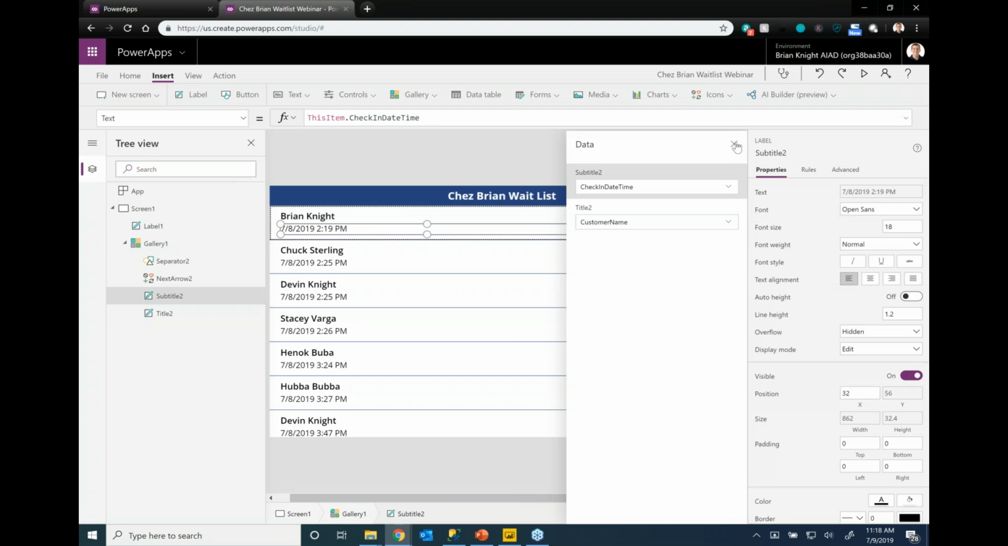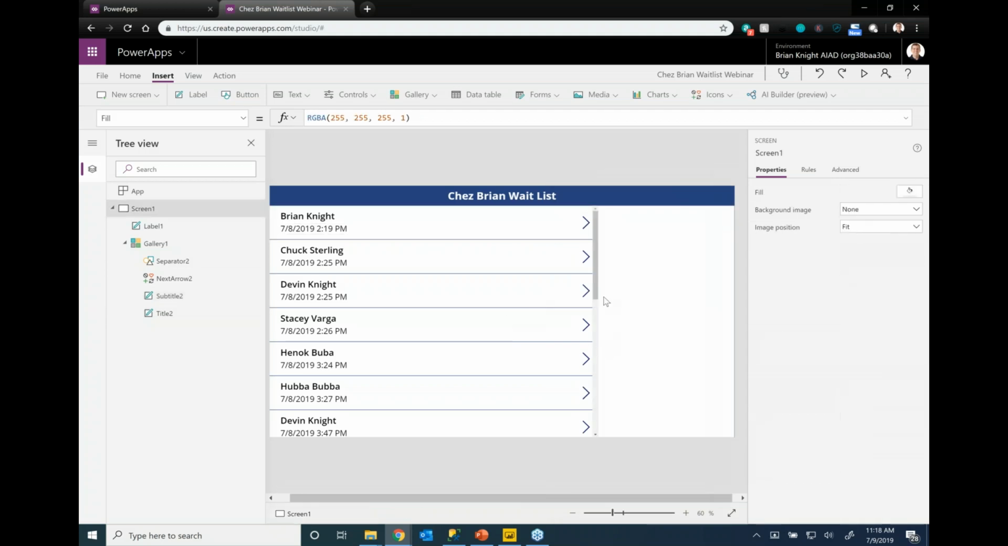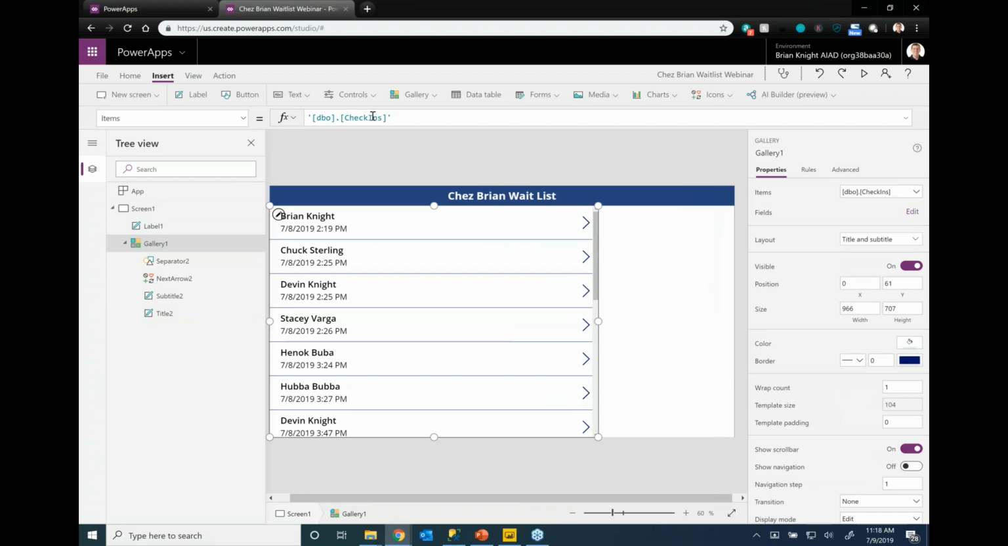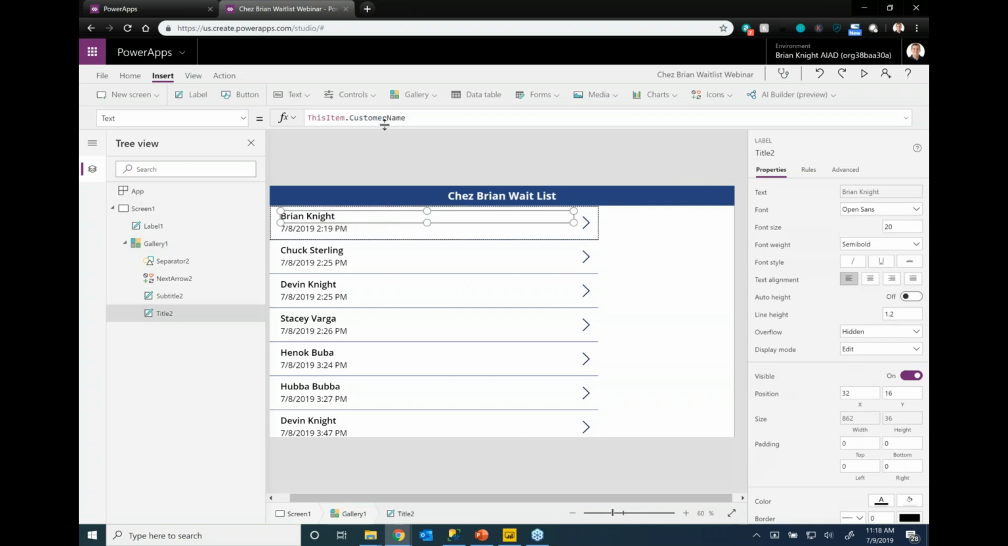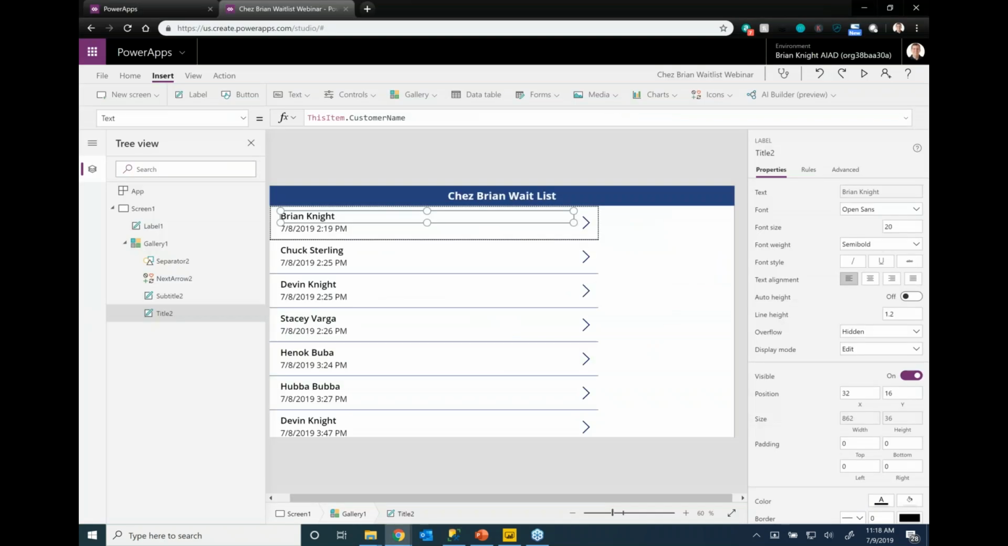Now what you're seeing here is a few things. If I click on the gallery here, and I look at the data source, you're seeing us pulling from the check-ins table. If I look at the individual items in here, all right, there we go, it says this item dot customer. That's saying I'm pointing to the customer's name in this table that you're seeing right here. So this item is basically referring to which column you care about.